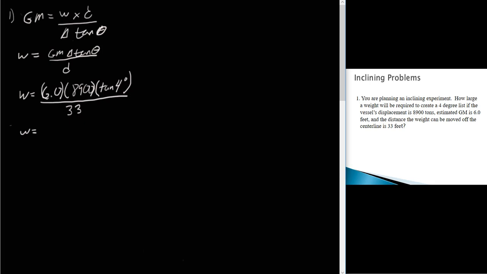And when you do that, you're going to end up with 113 tons. So that's the answer to problem number 1.